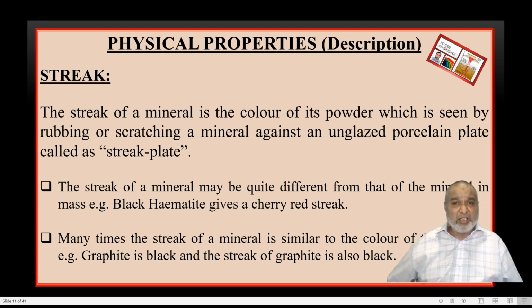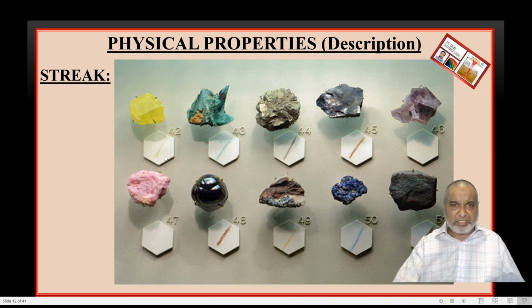The next one, there is the combination like graphite. Whatever the graphite is, its color will be black as well as the streak is also black. Sometimes instead of black, you get a gray color graphite, and you rub it out, you'll get a gray or dark gray color streak. You can see the color of this mineral and its streak plate.